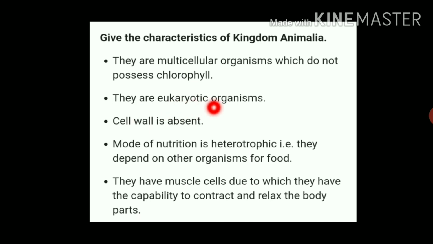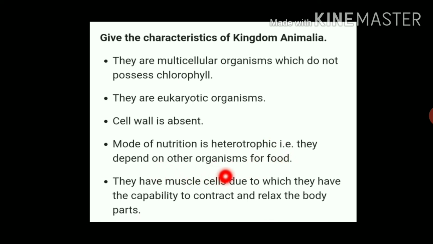They are eukaryotic organisms. Cell wall is absent. The next characteristic of kingdom Animalia is that the mode of nutrition is heterotrophic, that is, they depend on other organisms for food.